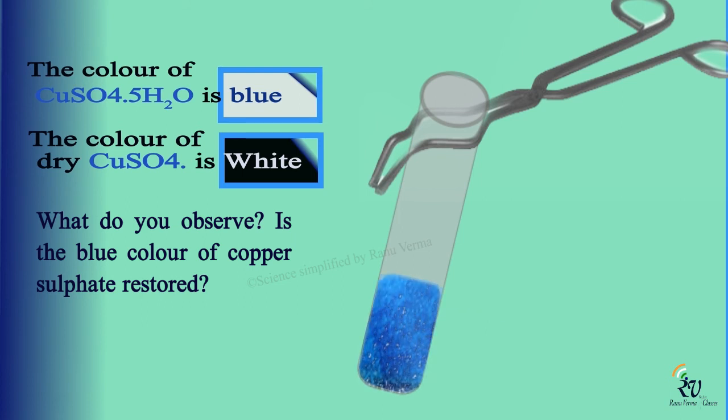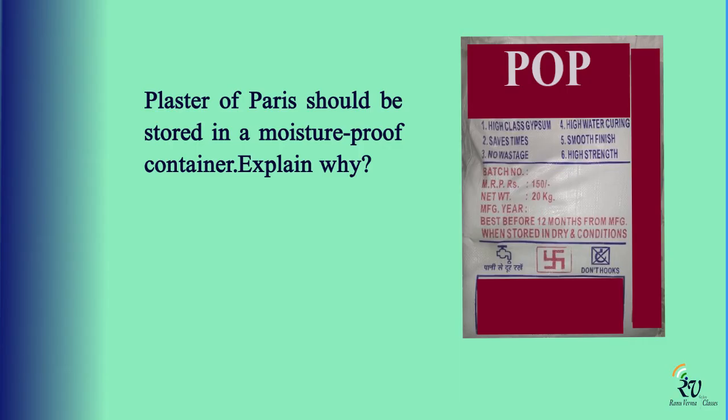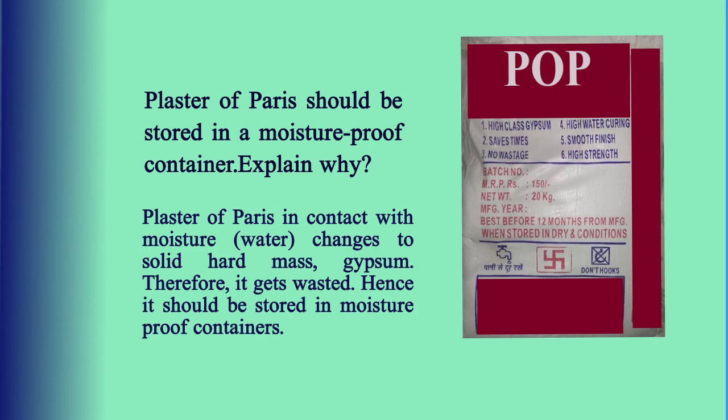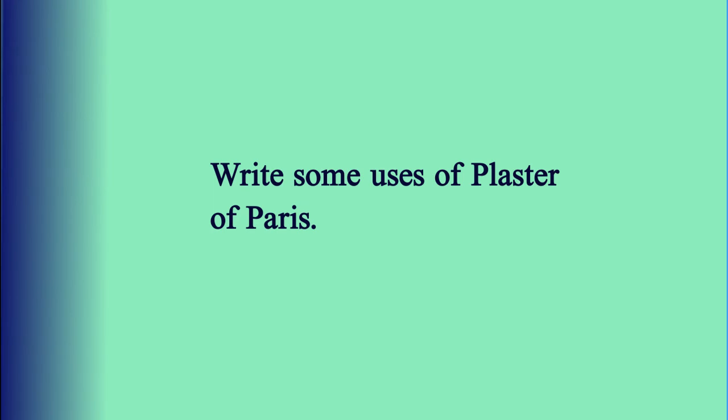It becomes blue again. Now the next question: plaster of Paris should be stored in a moisture-proof container. Explain why. You can easily find out that plaster of Paris easily absorbs water and forms hard gypsum. Thus, if plaster of Paris is not kept in a moisture-proof container, then all the plaster of Paris will get converted into gypsum. Please write some uses of plaster of Paris in my comment box.